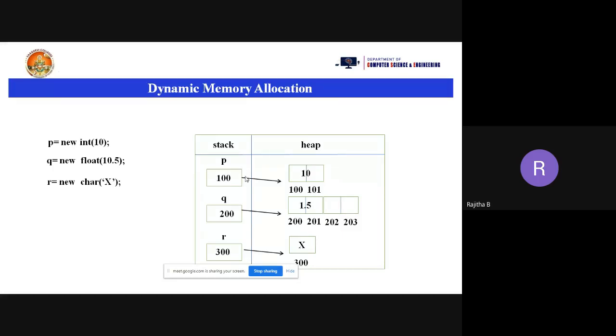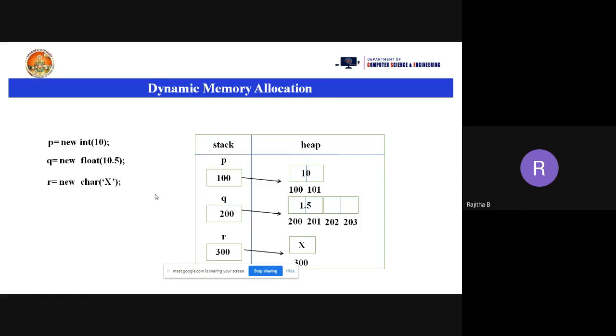So when you are taking dynamic memory allocation, it will use both the stack and heap area. Not only stack and heap, it will also use the static segment if you are taking any static or global variable. If you are taking any code statement, it takes the code segment also. Okay, is this clear, everyone? Yes. For pointer variables, memory is allocated in the stack area, and for the dynamic values, it is stored in the heap area. So this is the way memory is allocated with the dynamic memory concept.